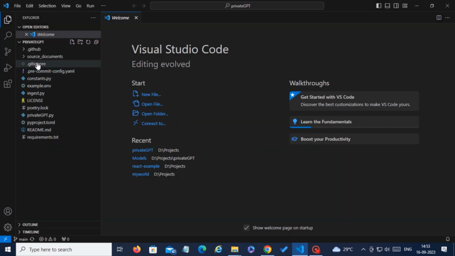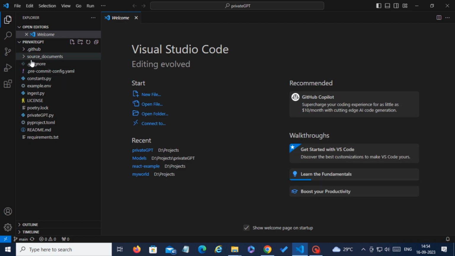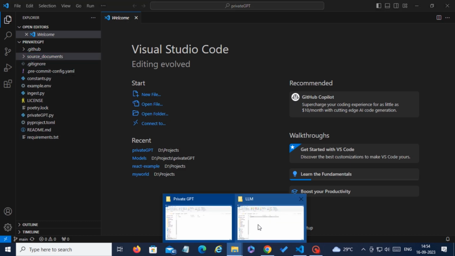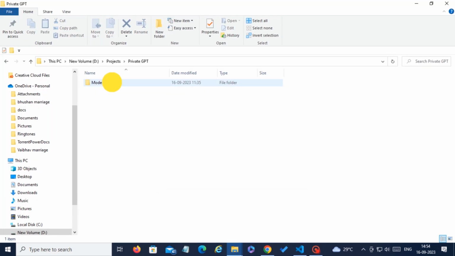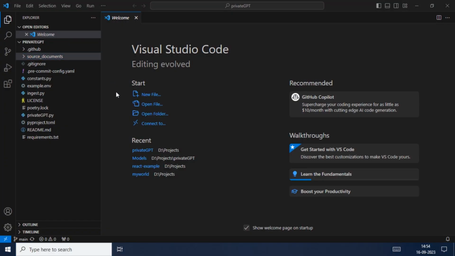You can see that there are multiple folders and files, and in that there is a source documents folder, where we can put our private files like Word documents, CSV files, PDF files, so that we can train our model. Then we also need to copy the model which is downloaded from the Private GPT repository link.